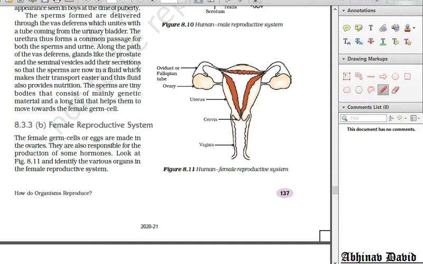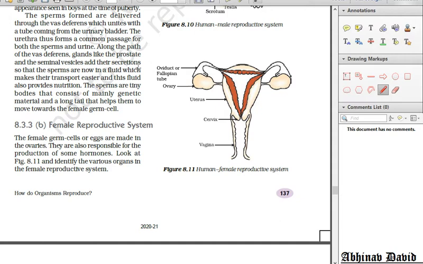We have also studied what happens in the uterus. The implantation of the developing embryo takes place in the uterus, and we have seen how the uterus prepares itself for implantation or development of the embryo. The innermost lining or wall of the uterus, the endometrium, becomes thick, spongy, soft, and richly supplied with blood vessels, and this helps in the development of the embryo.